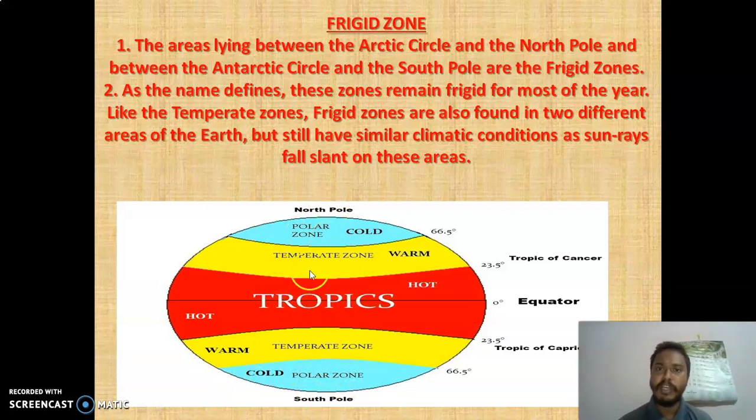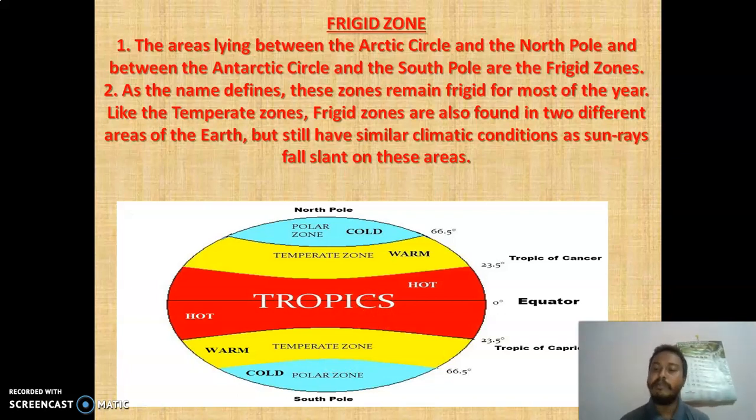South Pole and North Pole. These places are very cold, and the temperature is very low. You can say that most of the time they remain ice, and the sun rays fall very short because they are tilted. The earth is tilted and keeps rotating, so the sun rays get maximum here, then here, and here and here. The sun rays are very minimal here, due to which the temperature is very low. So I hope you are clear with this.